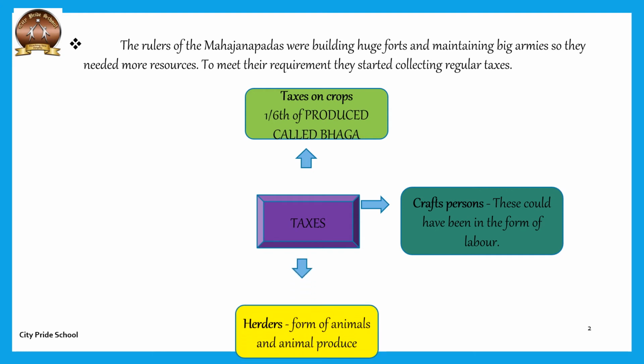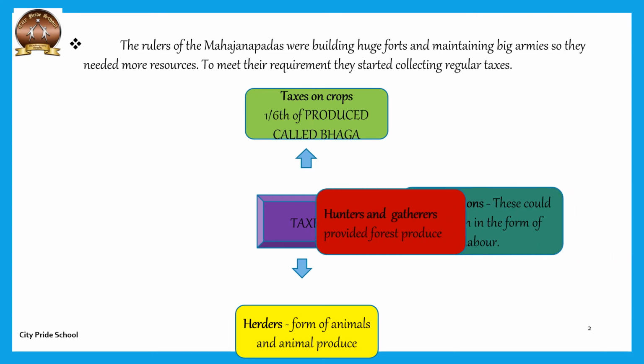The next type of tax was collected from the herders. Who are the herders? The herders are the people who rear animals like cattle, sheep, goat, etc. These herders would pay the tax in the form of animals and animal produce. That may be milk and milk products, sometimes things made out of the skin of animals, and sometimes they even had to give certain kinds of animals to the king if required.